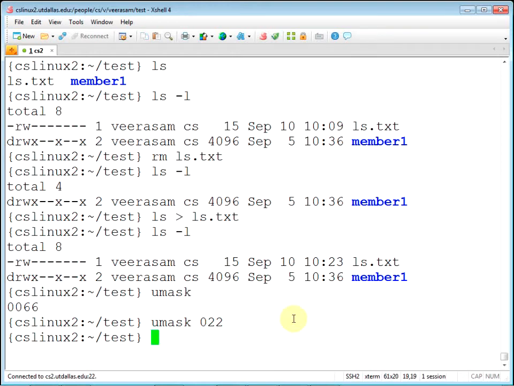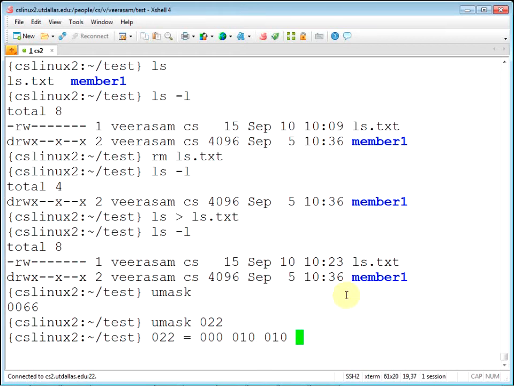So let's see if I do that. 022 means 000 010 010. Remember, this is octal notation. That's what it stands for. So do not suppress anything for the owner. Suppress the write access for group and write access for others.